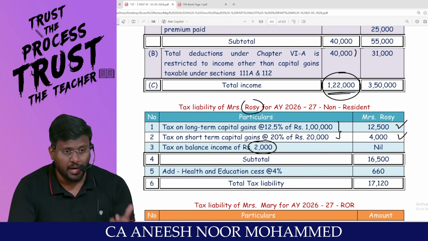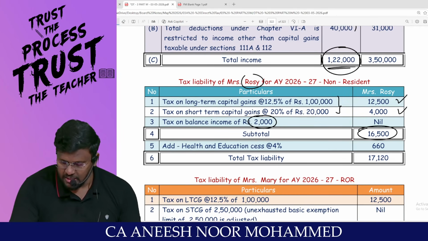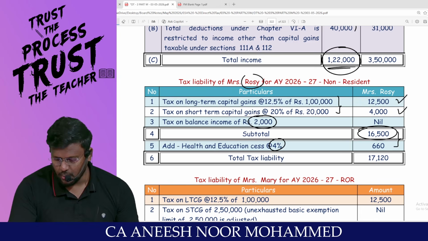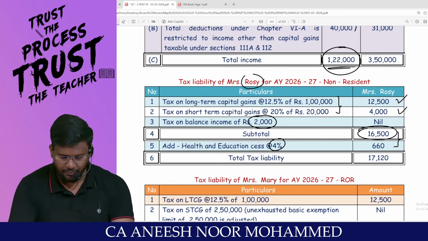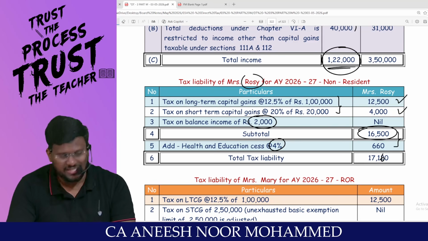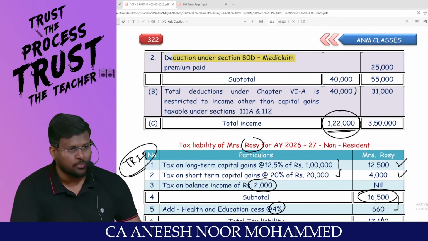That benefit will be available only to resident, not to non-resident. So 16,500. On that you are liable to pay health and education cess, sir, 16,500 plus 660 comes to 17,160.